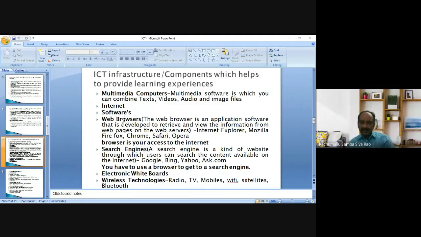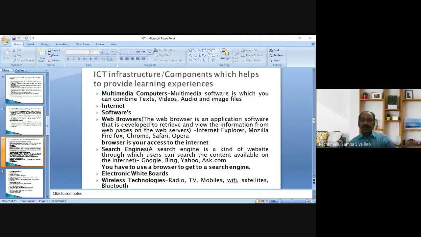We have to gain the knowledge of web browsers and search engines. Generally we use these two words as synonyms, but a difference lies between these two words.